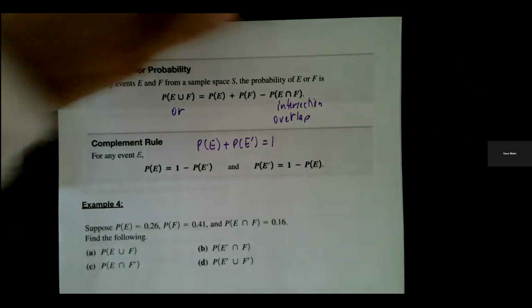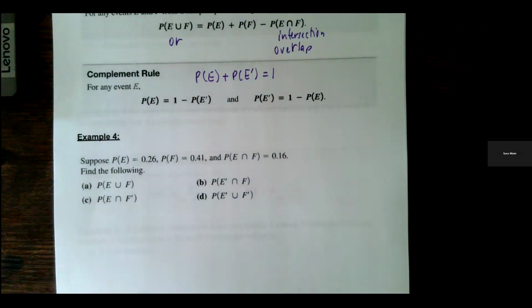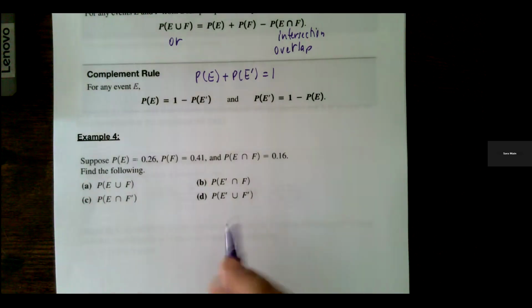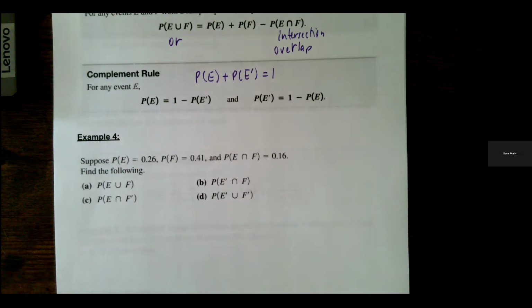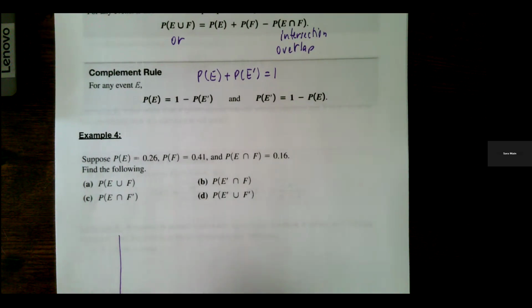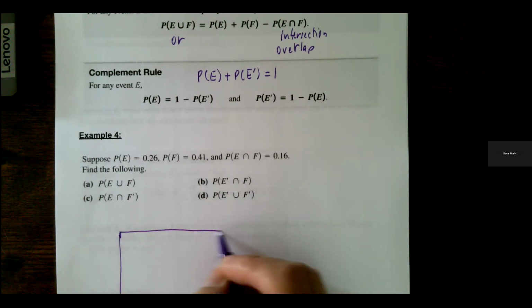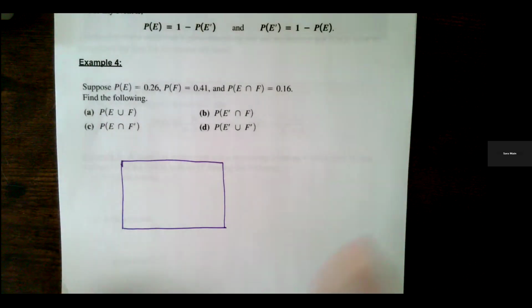So let's look at example 4. Example 4, they tell us the probability of E is 0.26, the probability of F is 0.41, and their intersection is 0.16. So for me, I like using a Venn diagram. It's just the way my brain has a picture. So use what makes sense to you. If the formula works, then just use that.